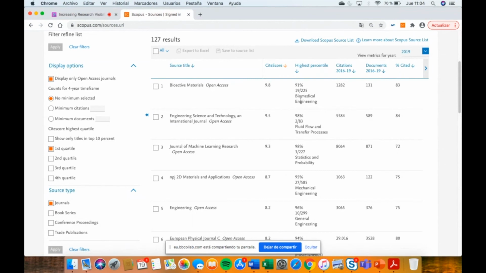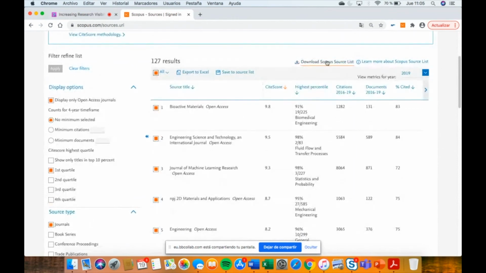So it's something that you need to consider and explore. You can click all and download your list to analyze yourself later.